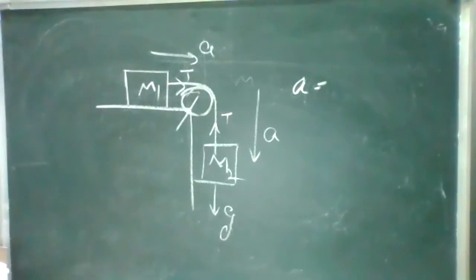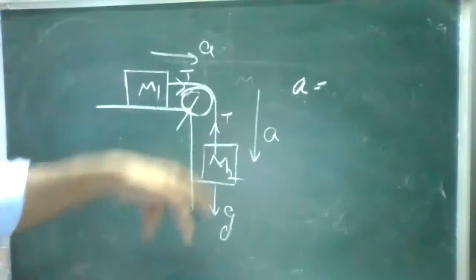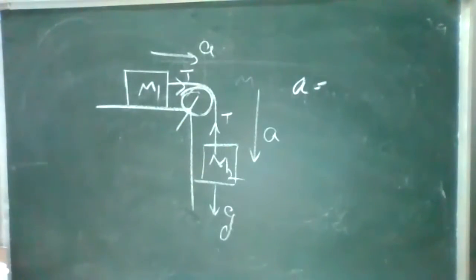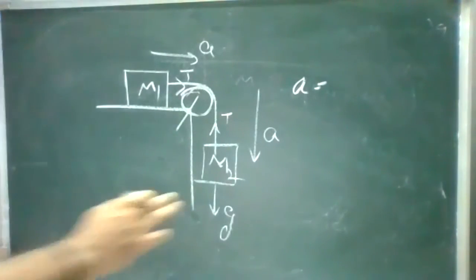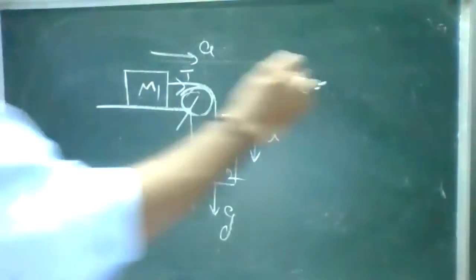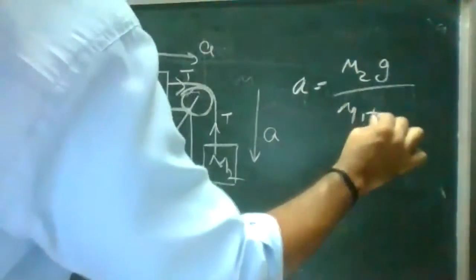The acceleration and the gravitation, both are in the same direction. When both are in the same direction, it will be positive. When both are opposite, that is negative. But here, only one vertical condition is there. So for this horizontal, there is no acceleration due to gravity. So the acceleration is m2g by m1 plus m2.